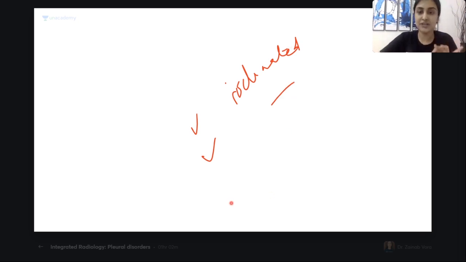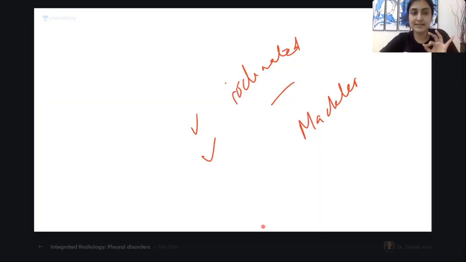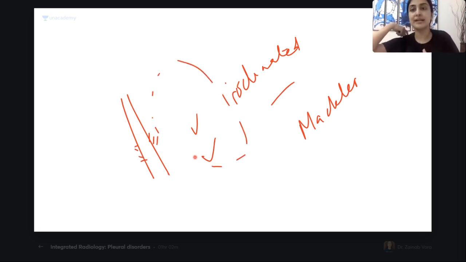All right, option A was nothing but a theoretical fact, which was Mackler's triad. Whenever there is esophageal perforation, the patient will have vomiting. There is something which is perforated, so the patient will have chest pain. And because of pneumomediastinum, there is air leaking out into the mediastinum. Along the mediastinum it will go into the chest wall also, resulting in subcutaneous emphysema. Is that clear? Have you understood? So this is the typical triad.